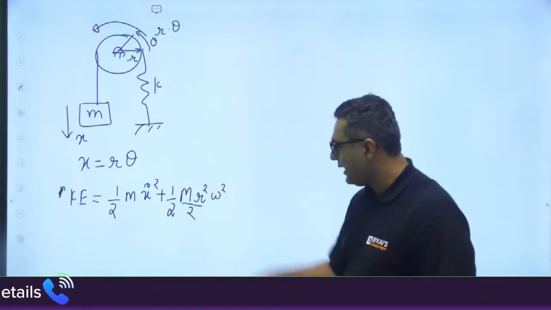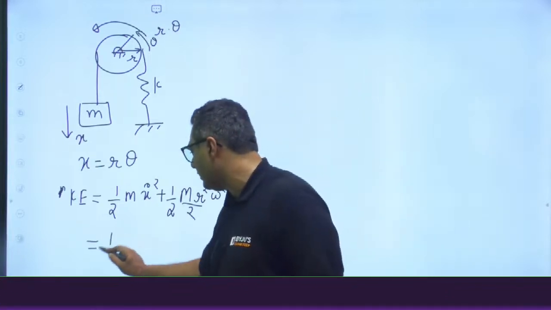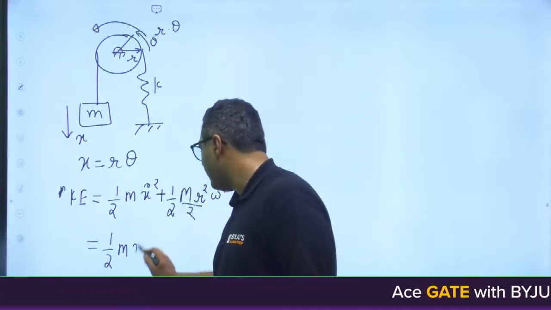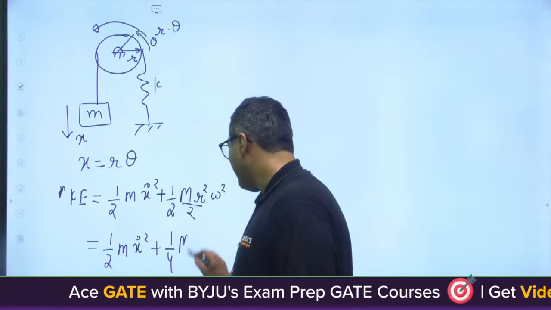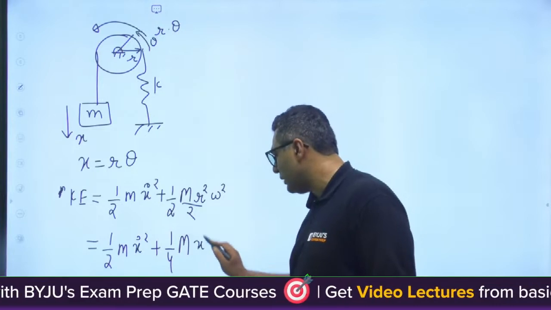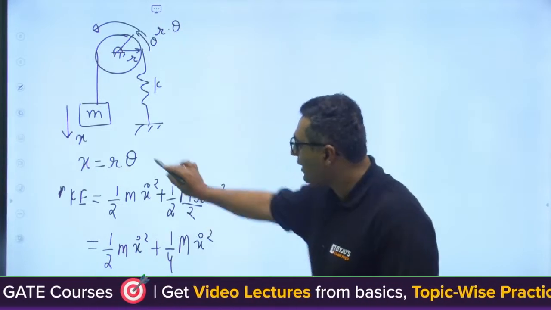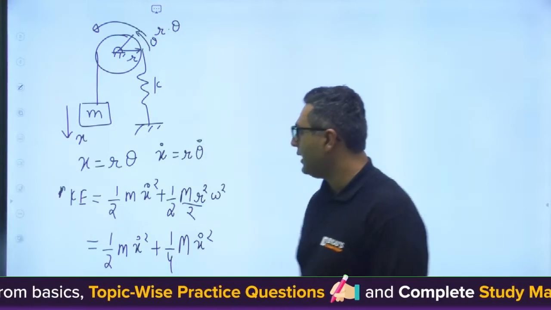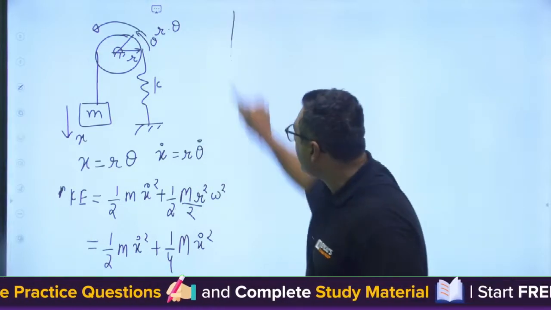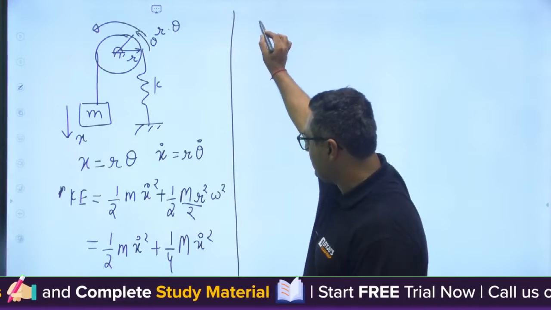Now r into omega is x dot, so we can write it as 1 by 2 small m x dot square plus 1 by 4 M r omega, which is also x dot square. Now if we write x dot equal to r theta dot, then we can write in the form of angular.